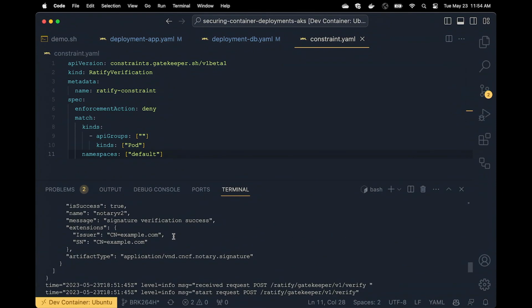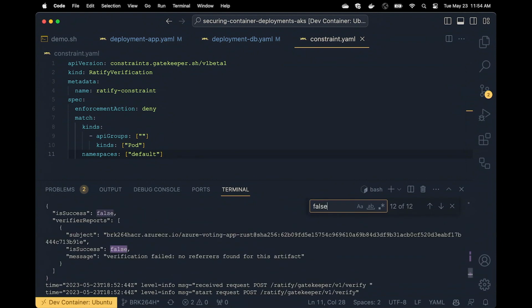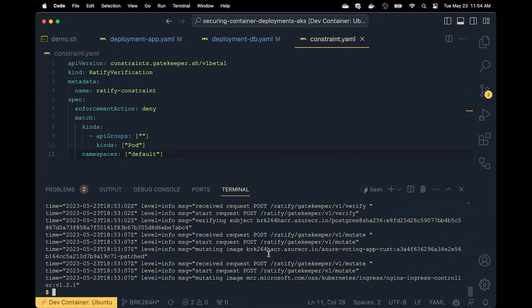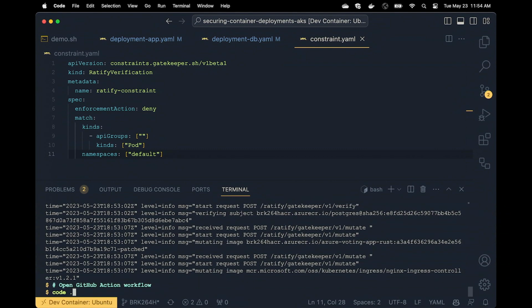maybe if I search. There we go. That's even faster. So if you didn't know that, you can actually search in the terminal. That's a little trick in VS Code. But here is the image that was unsigned, and we're seeing that the success was false. So now that we've been splunking around in the Ratify logs, let's move on.